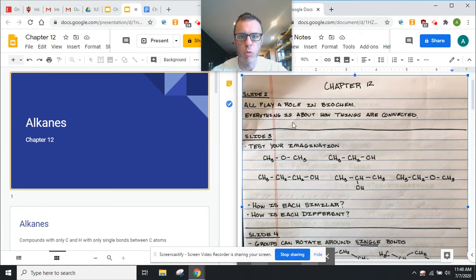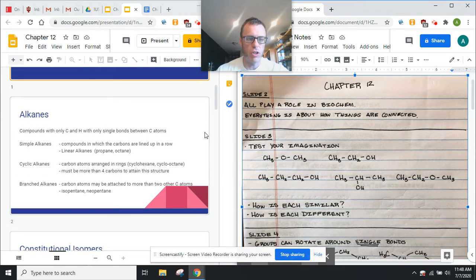All right, guys, for chapter 12, we're talking about alkanes, which means all the carbons are singly bound to each other. So, alkanes, here you go. They're compounds with only carbon and hydrogen, with only single bonds between carbon atoms. Compounds in which the carbons are all lined up are simple, or linear. So, propane, octane, pentane, heptane, those things.